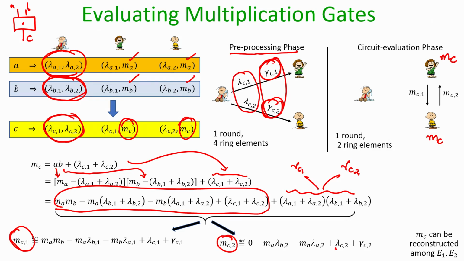All of them can happen simultaneously, because the product of the A and B pad is independent of the C pad which the distributor is picking. During the actual circuit evaluation, the 2 evaluators just have to communicate to each other their respective shares of the OTP encryption of C, that requires 1 round of communication and only communication of 2 ring elements.